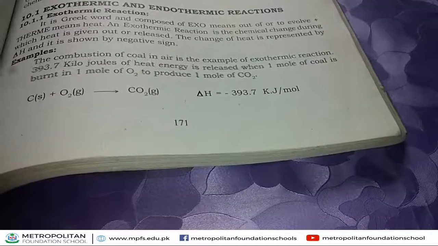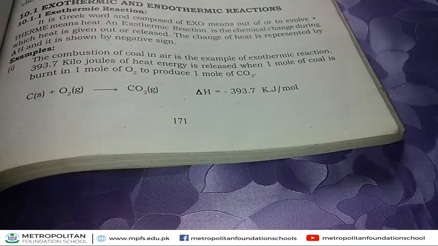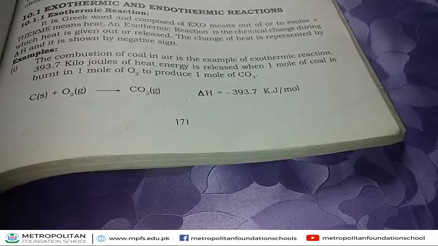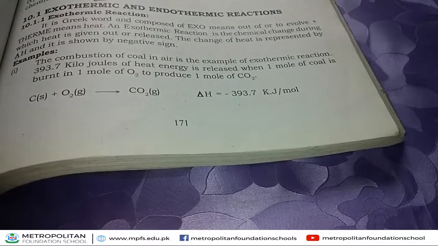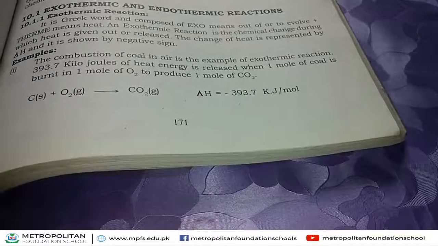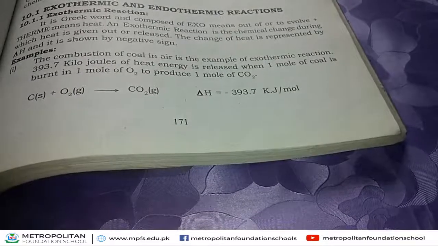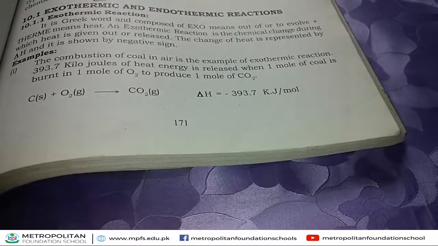Along with the value of delta H, a negative sign is mentioned. This negative sign indicates heat energy is released. That's why we mark a negative sign along with the value.